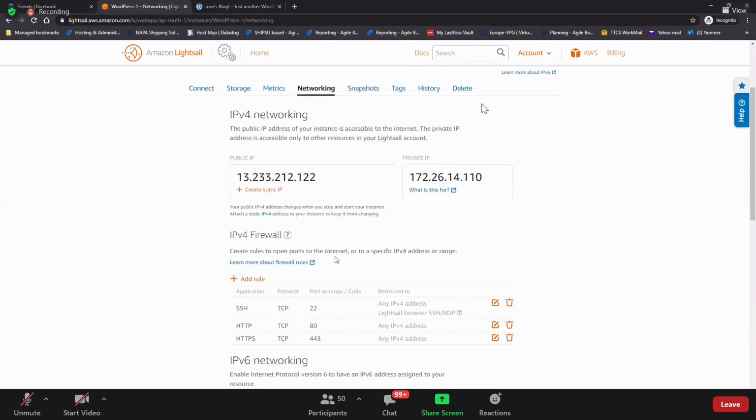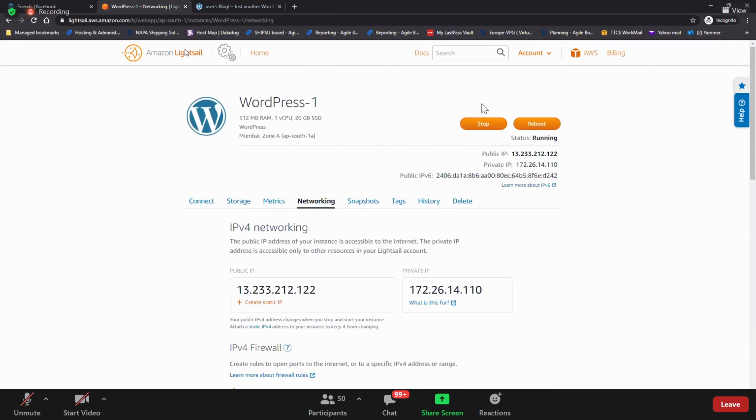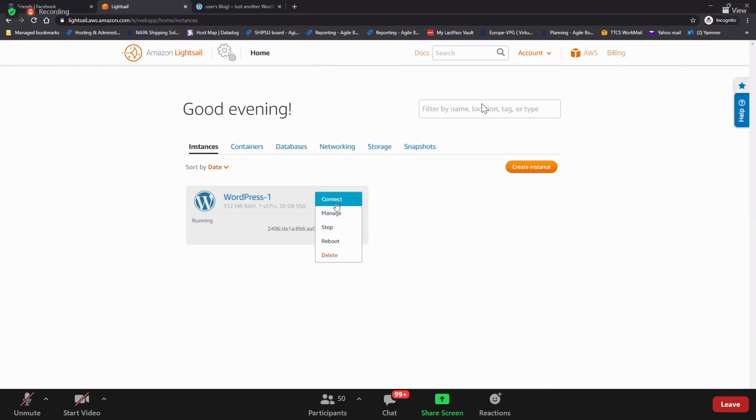Network. Do you remember security groups? The same way here, we don't call it a security group, we call it a firewall. You might have a doubt: if you click on connect, how is it automatically connecting, with no security?